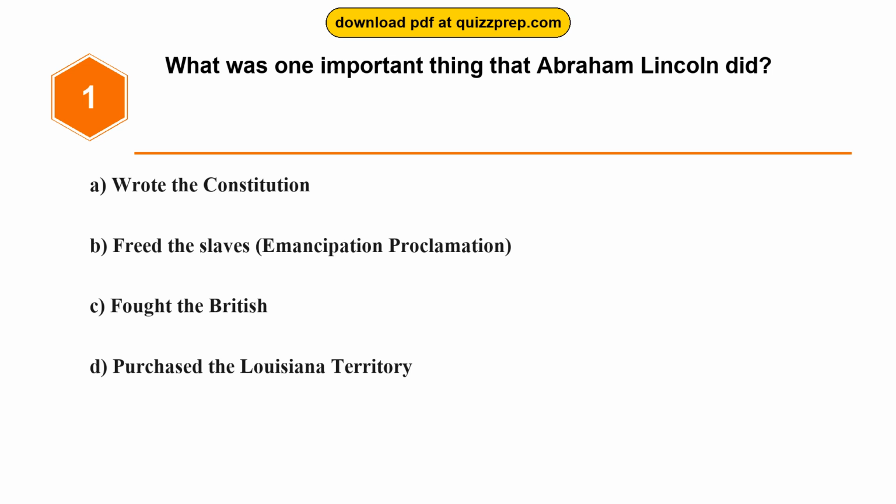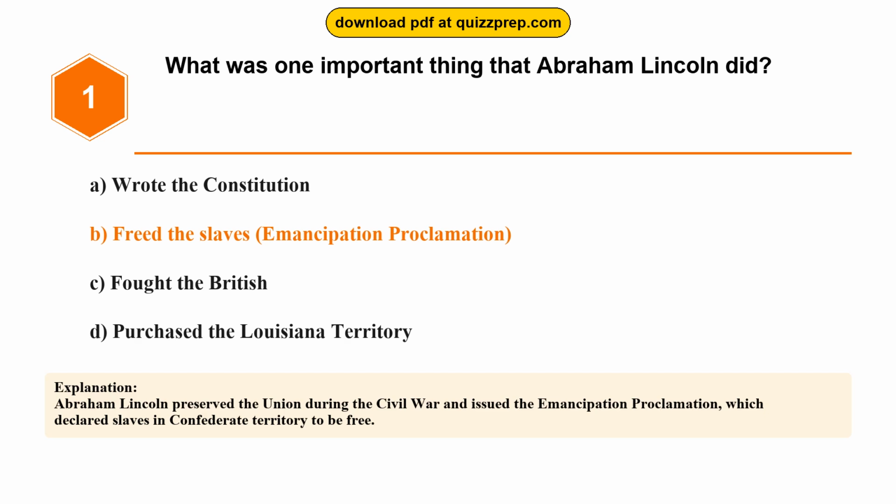Question 1. What was one important thing that Abraham Lincoln did? Option A, wrote the Constitution. Option B, freed the slaves, Emancipation Proclamation. Option C, fought the British. Option D, purchased the Louisiana Territory. The correct answer is option B. Freed the slaves, Emancipation Proclamation. Abraham Lincoln preserved the Union during the Civil War and issued the Emancipation Proclamation, which declared slaves in Confederate territory to be free.